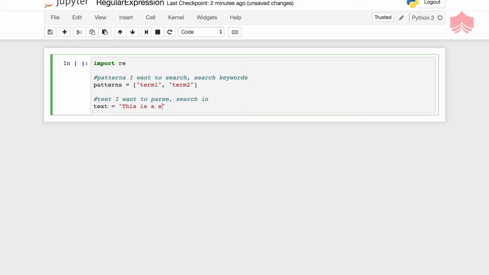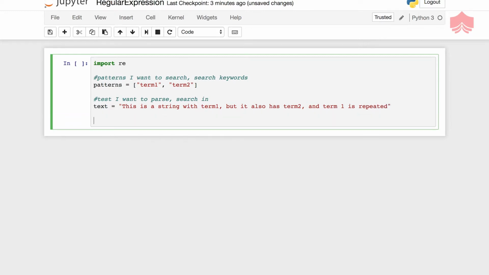This is a string with term 1, but it also has term 2. Let's say something like this, and term 1 is repeated. Let's just make it a little complicated. Now, use a for loop to iterate over this particular object.